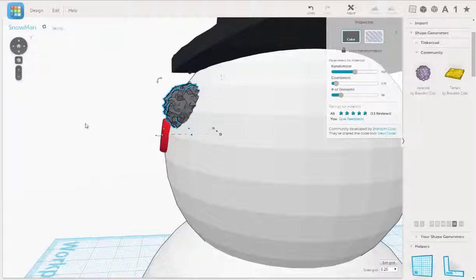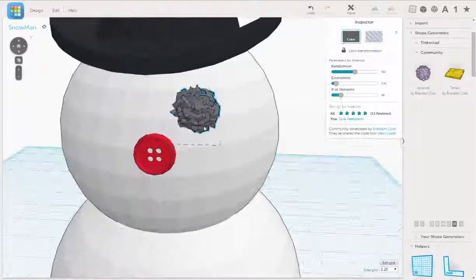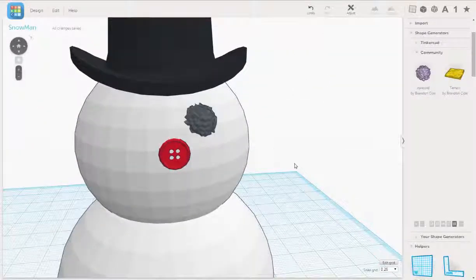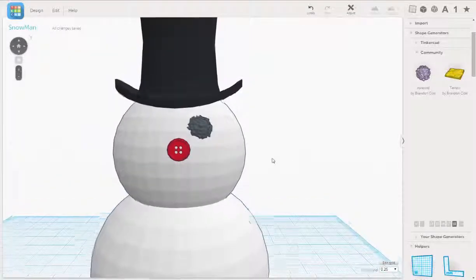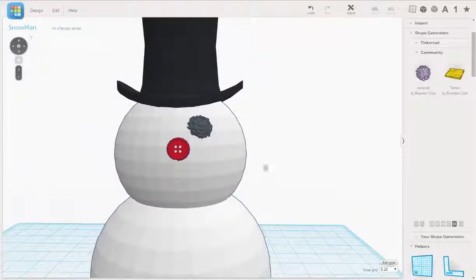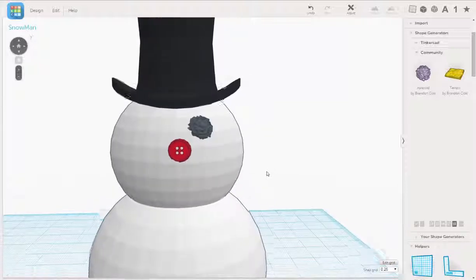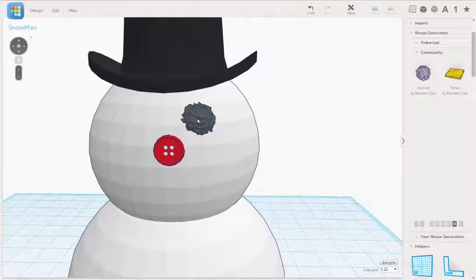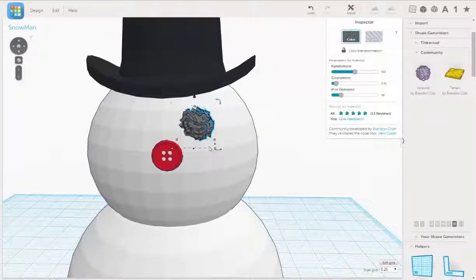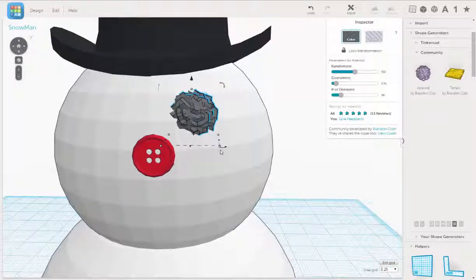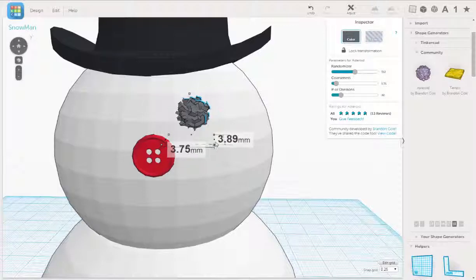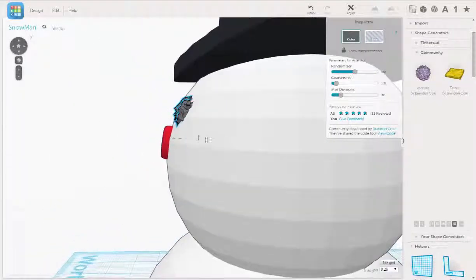I have more precision now. There we go. Okay. Can even make this a little smaller. Hold Shift, left mouse button. There we go.